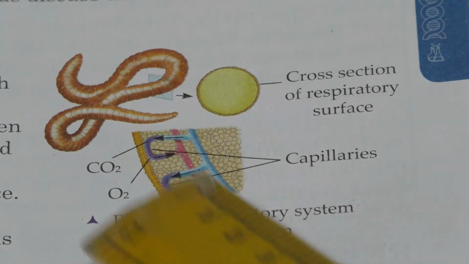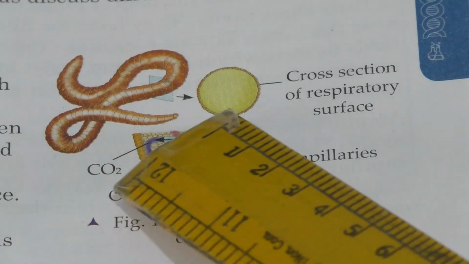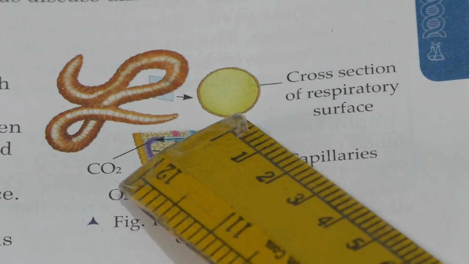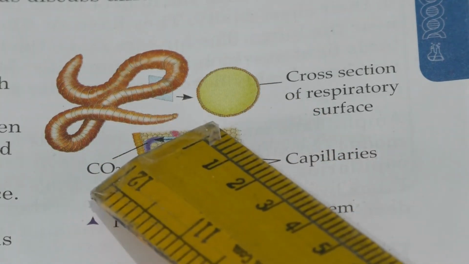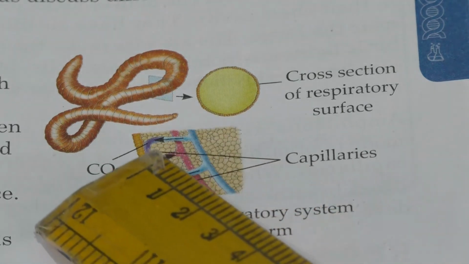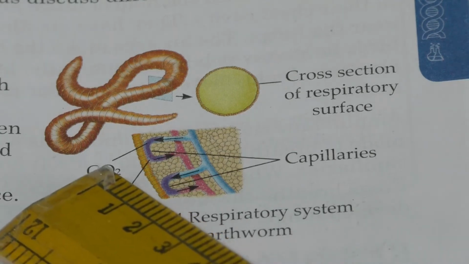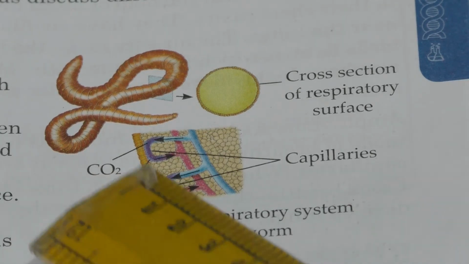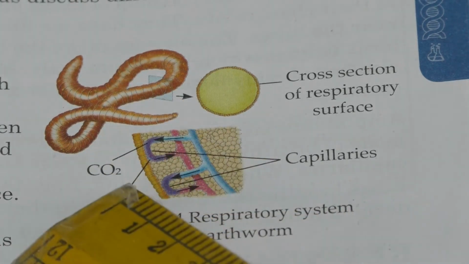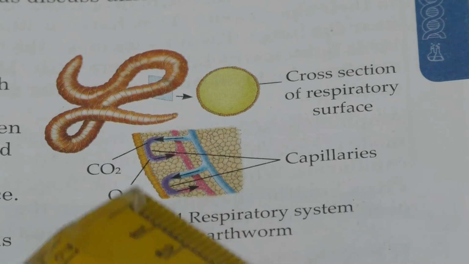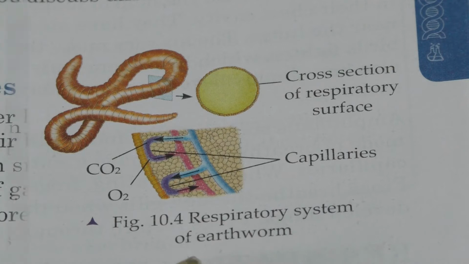So this picture is about the earthworm. Here they have mentioned the cross section of the respiratory system. Clear? And here in the cellular structure, they have mentioned oxygen and carbon dioxide. The diffusion of oxygen and carbon dioxide takes place between the cell membrane and the body surface. So this is the respiratory system of earthworm.